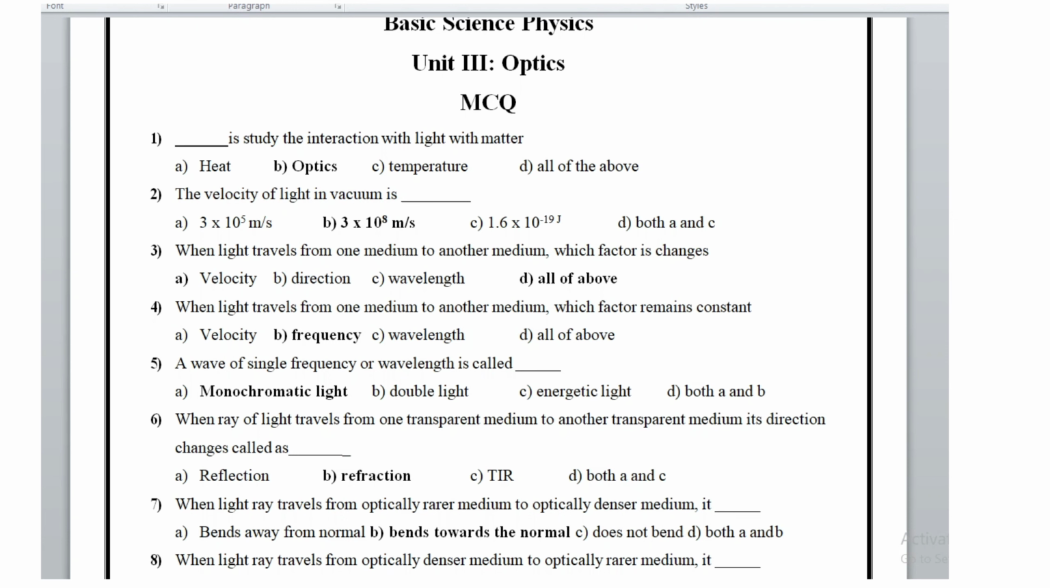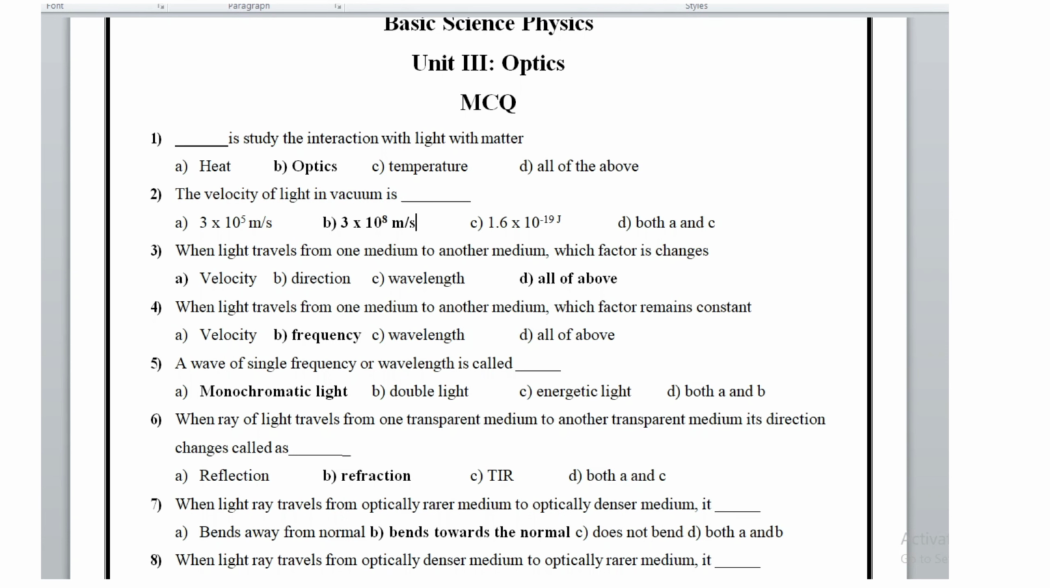Now the first question is: dash is the study of the interaction of light with matter. Optics is the study of the interaction of light with matter. The velocity of light in vacuum is 3 × 10^8 meter per second.